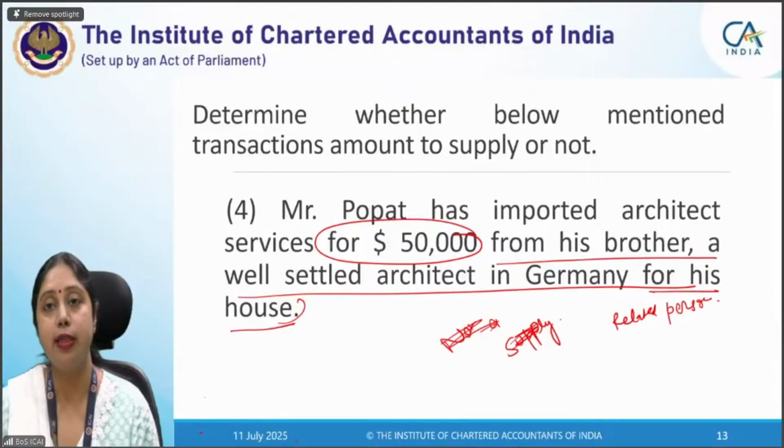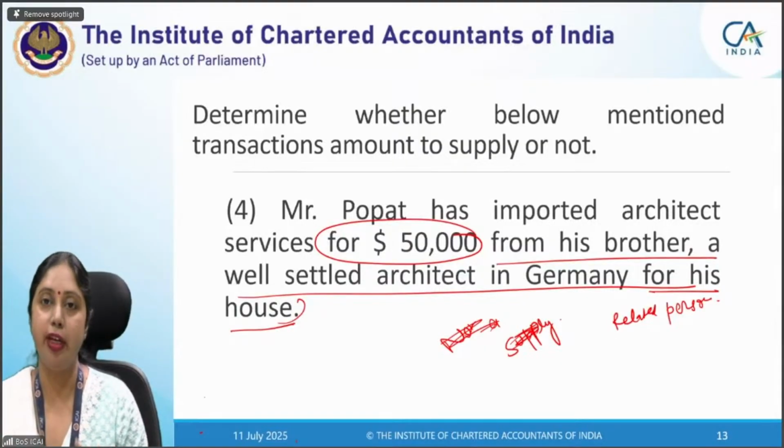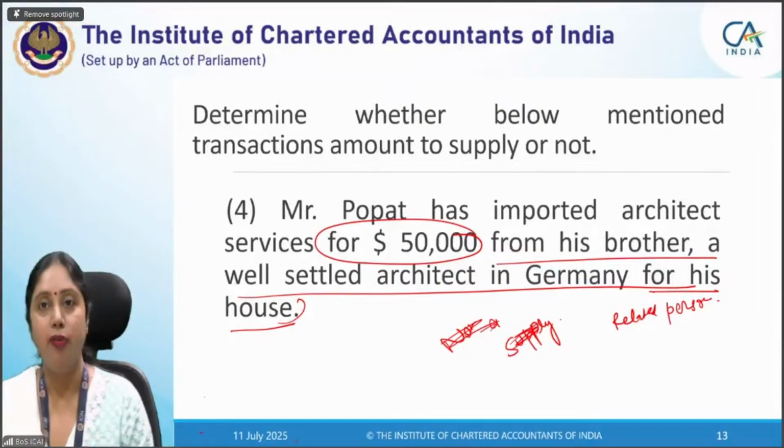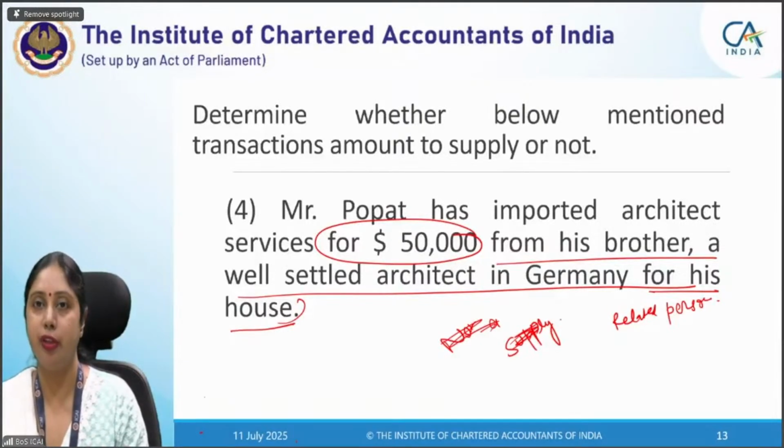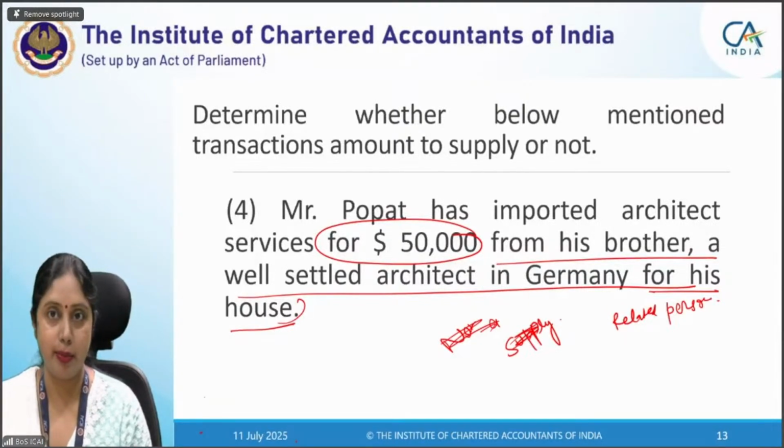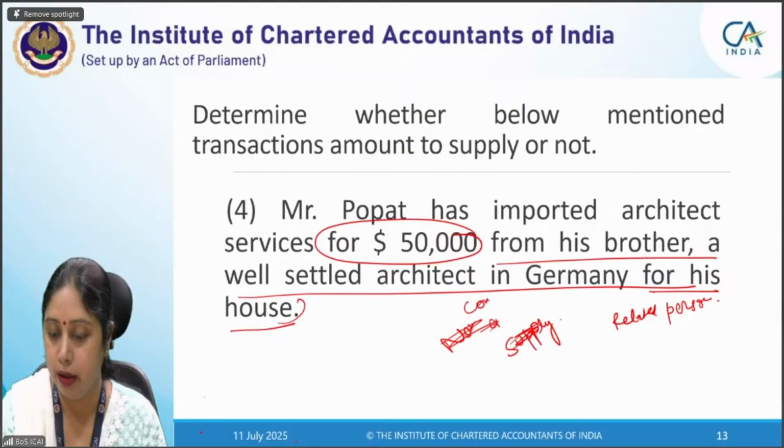Para 4 says when a person imports certain services from a related person in course or furtherance of business, it qualifies as supply, provided it is done without consideration. This transaction is done free of cost.